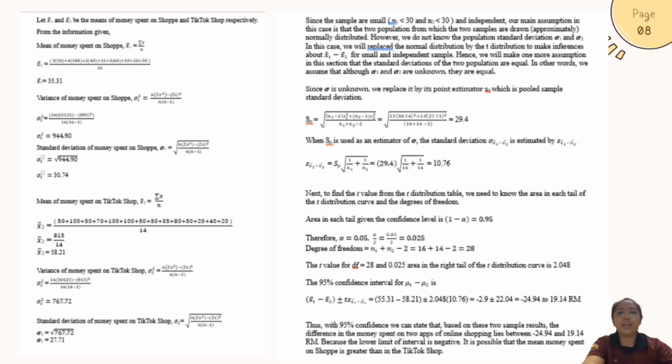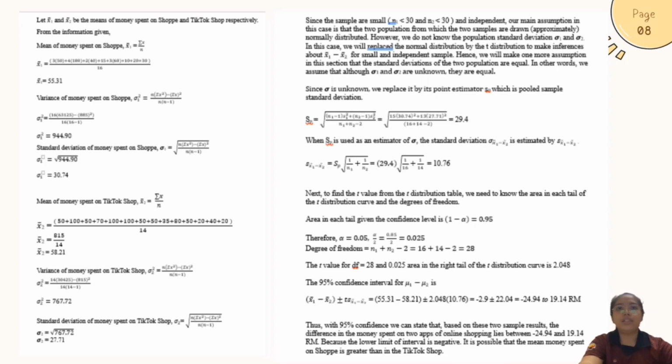When sp is used as an estimator of sigma, the standard deviation sigma x1 bar minus x2 bar is estimated by s x1 bar minus x2 bar. So, s x1 bar minus x2 bar can be calculated using the formula sp multiplied by square root of 1 over n1 plus 1 over n2. After we substitute the values into the formula, we get 10.76.